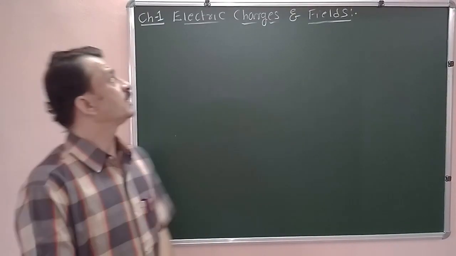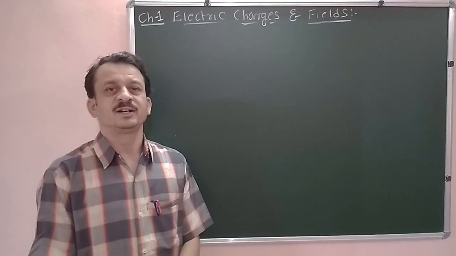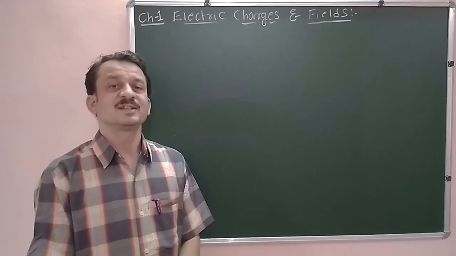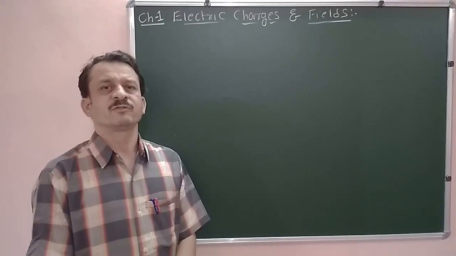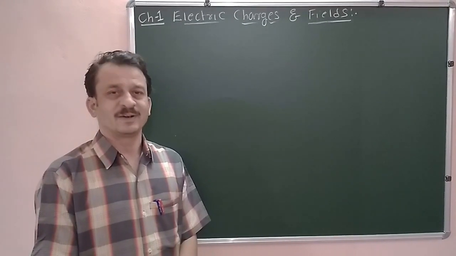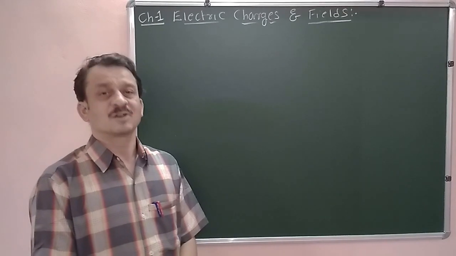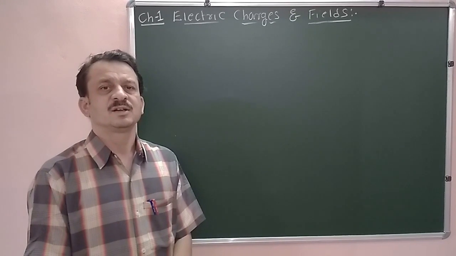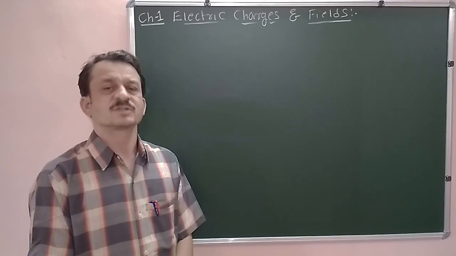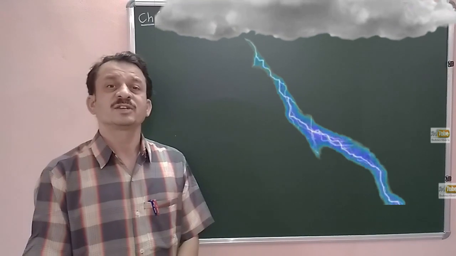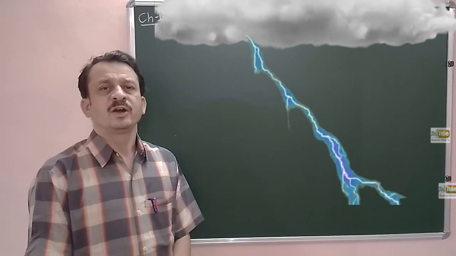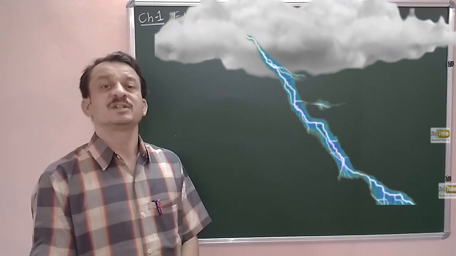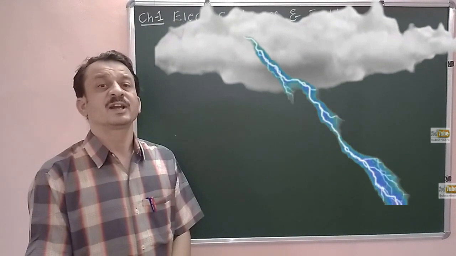Now we started the first chapter, electric charges and fields. Now we will come across so many incidences. That is, whenever we are taking out a sweater or synthetic clothes, we observe some charges and they are making cracking sounds. And also in nature we have observed that during a thunderstorm we have observed lightning, which is nothing but a discharge of electric charges.